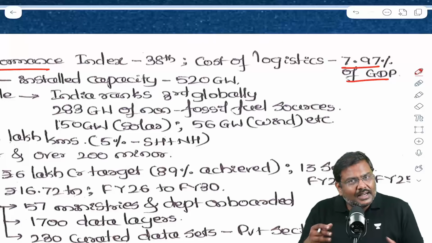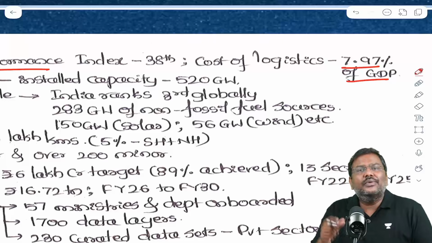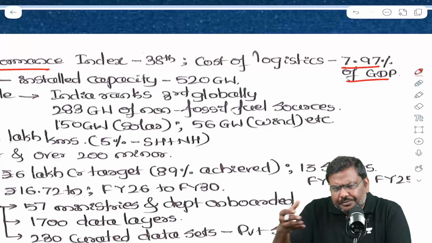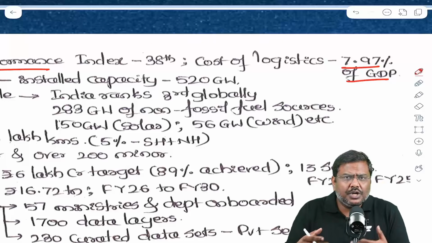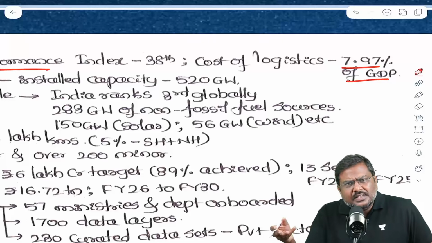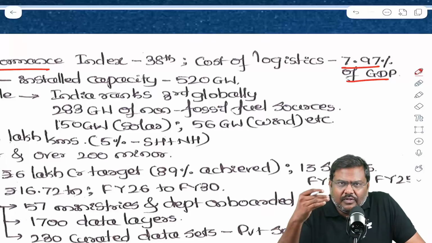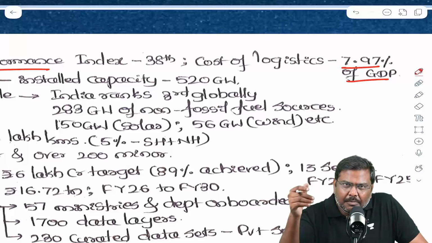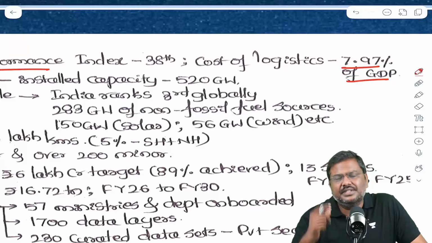And the Government of India has announced a logistics policy of 2022. It has implemented multiple reforms such as promotion of waterways, promotion of, let's say, FASTag, promotion of GST. All of these, along with many other reforms, have helped reduction in the cost of transportation, in turn helping reduction in the cost of logistics in India.